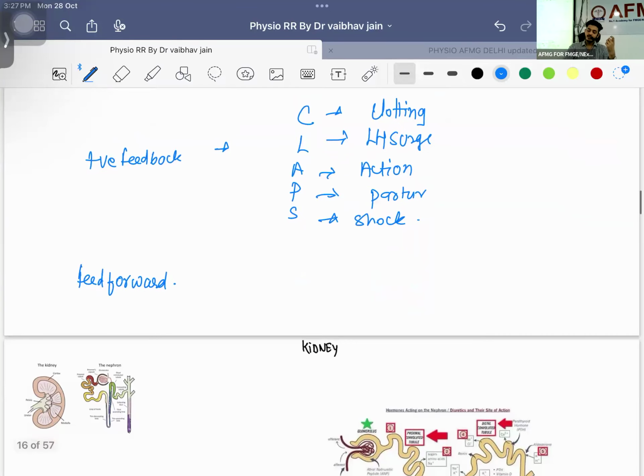Wonderful, right? Thinking about the exercise, just thinking about going to the gym, what will happen? My heart rate will increase, my respiratory rate will increase. This is what is feed forward. That means here you will be having anticipation. Anticipation will be there.